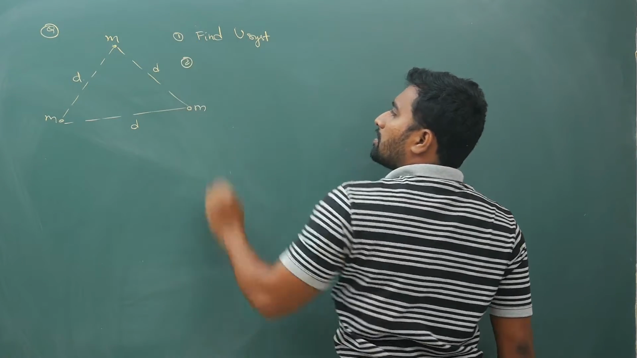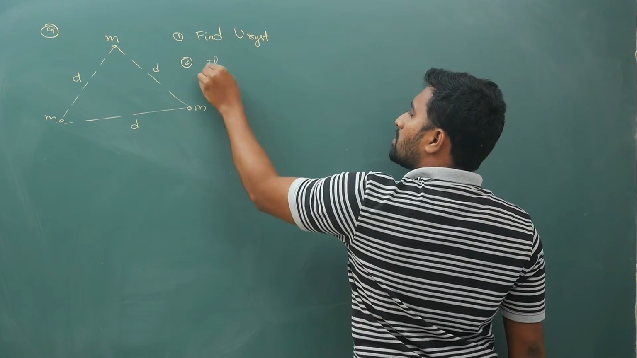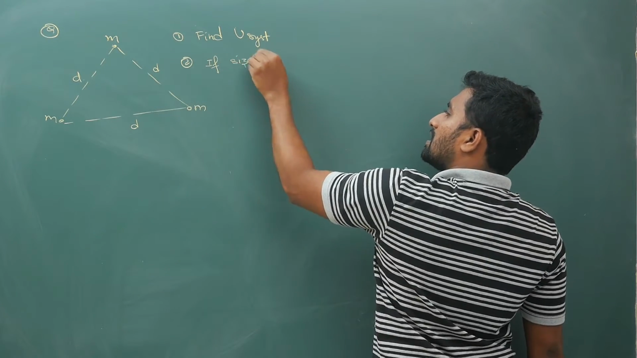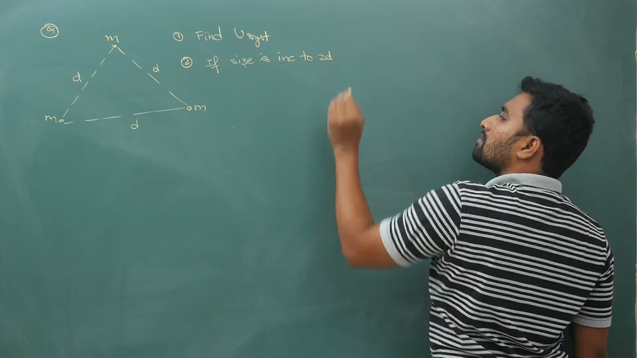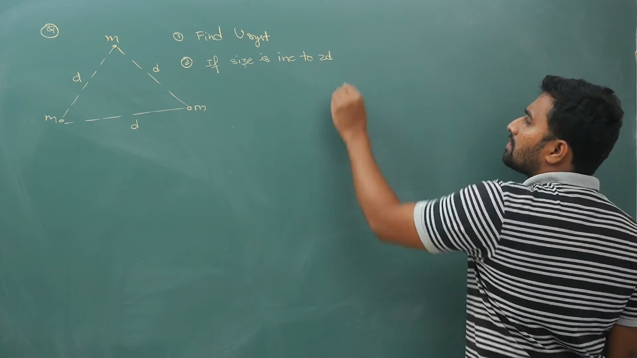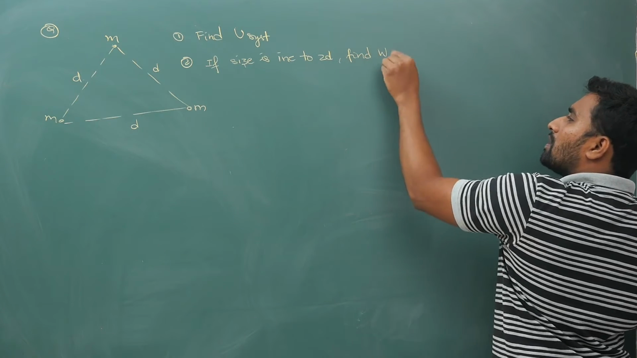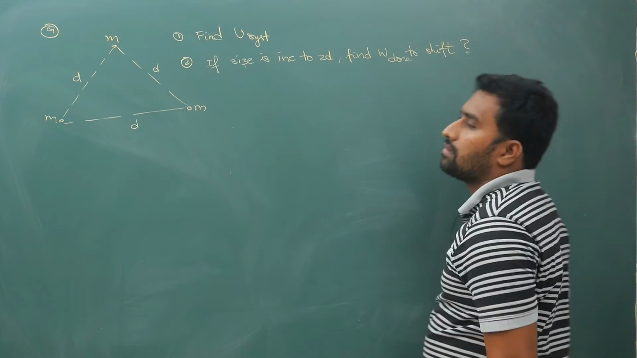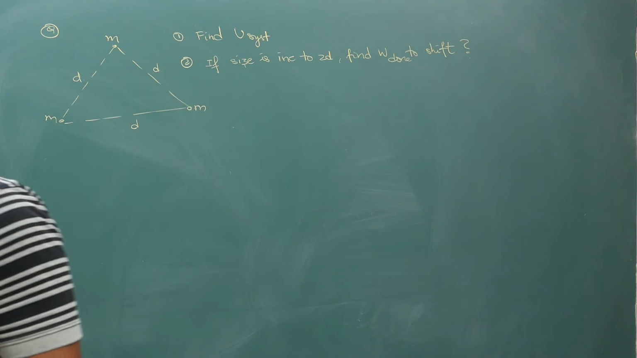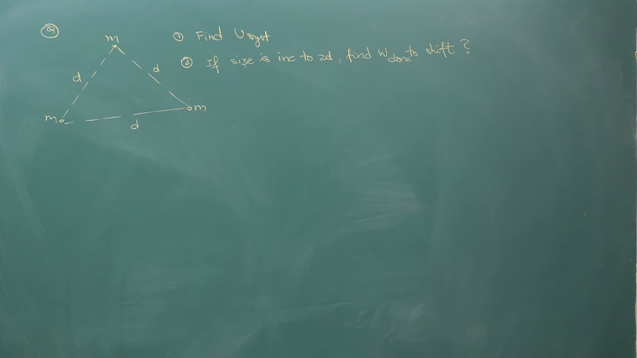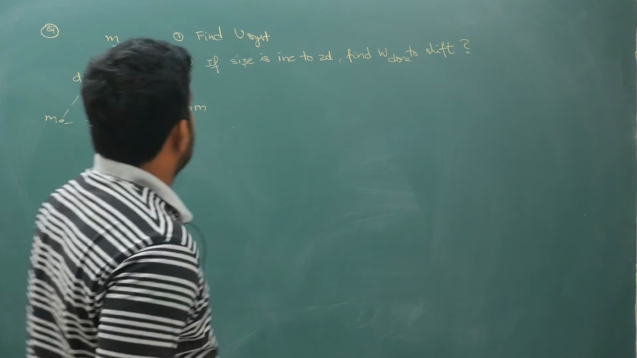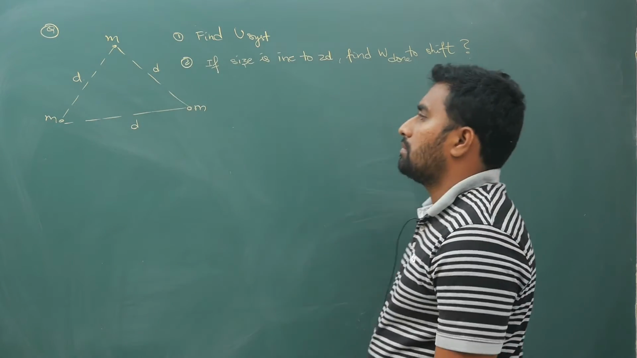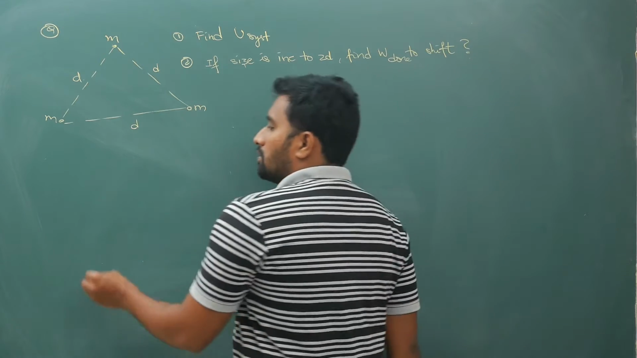Number 2, if the side is increased to 2D, if the size is increased to 2D, the distance between them, find work done to shift. That is your question. Okay, so now how will you do the answer? Give it a try. Pause the video clip, try it. I will explain the solution now.